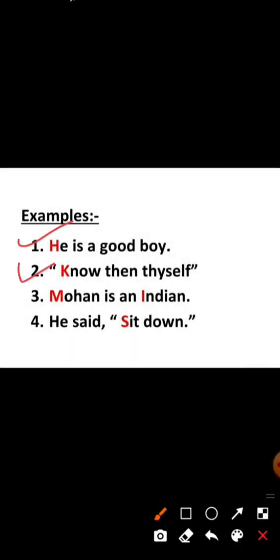You will write the example, he is a good boy, and you will highlight the letter H in the first example. In the second example, you will highlight the letter K, and in the third example you will highlight the letters M and I, and in the fourth example you will highlight the letter S of sit down.